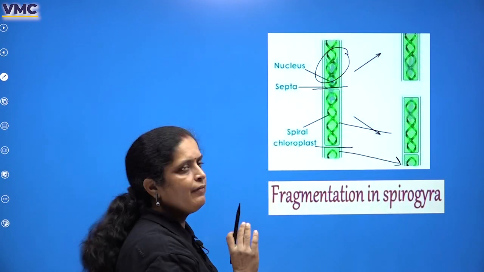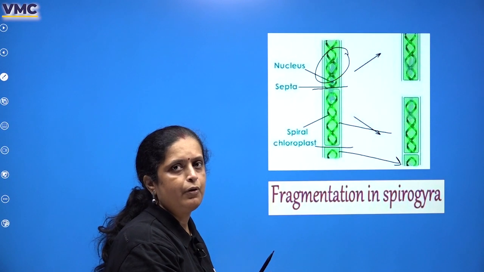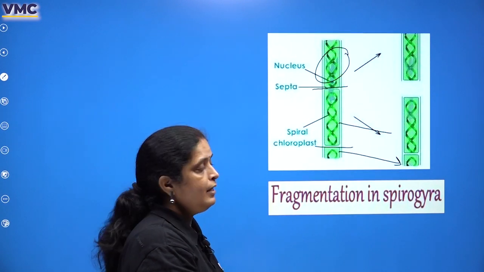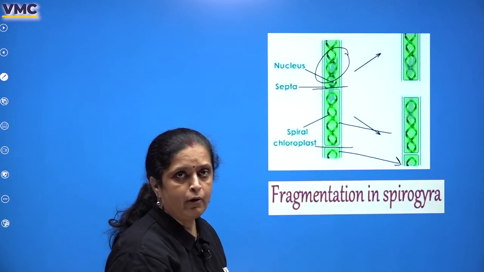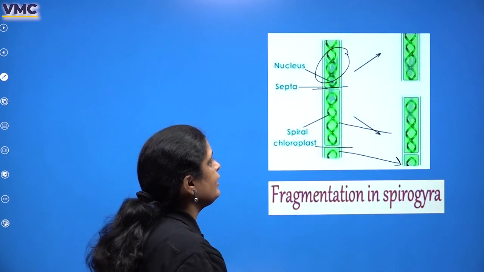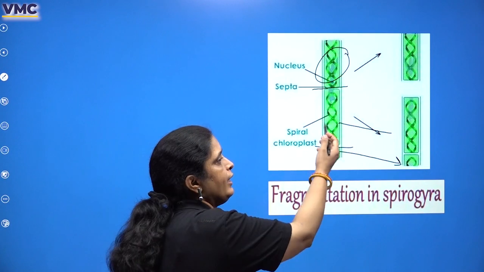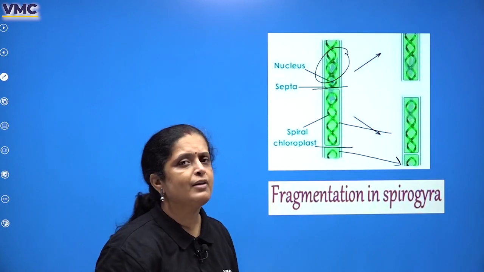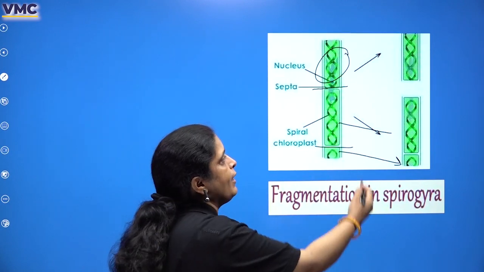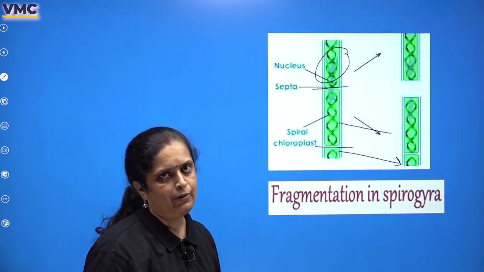So it is a very simple kind of reproduction followed by these microorganisms, right? These are lower order organisms, and one of the best examples here is Spirogyra. Spirogyra divides into 3 different parts or more parts, and every part will become a new Spirogyra.